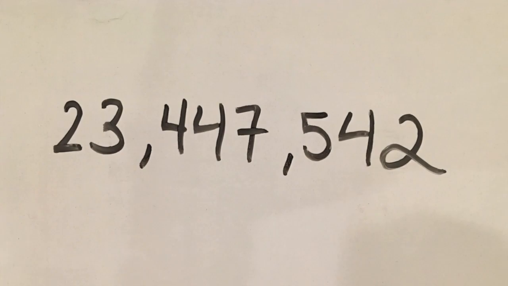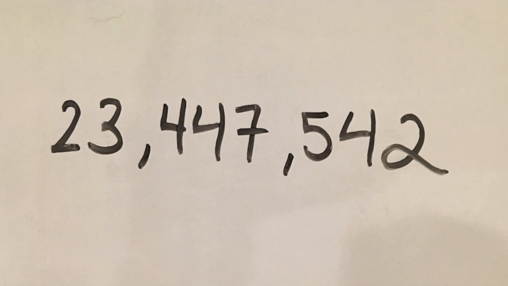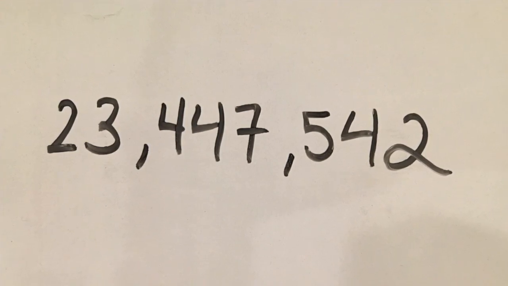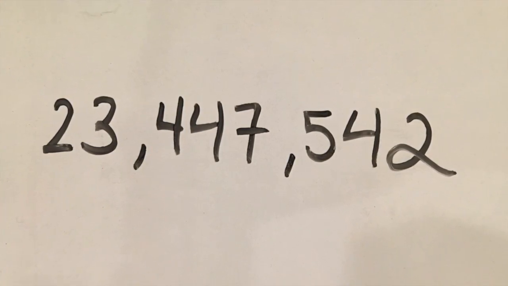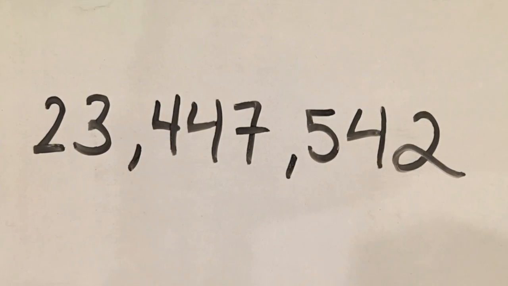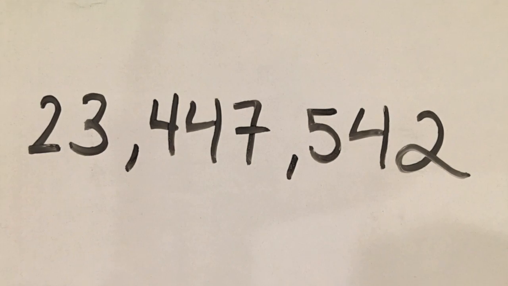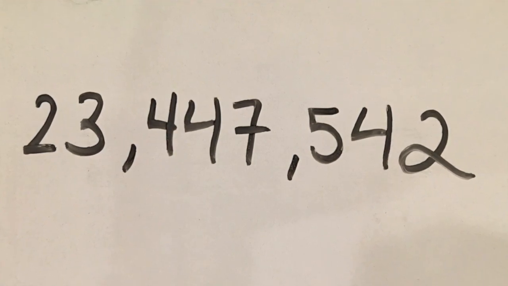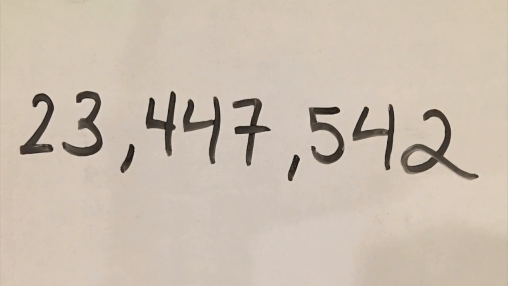So based on the data table we were given, the population of Beijing, China in year 2069 will be 23,447,542 people, rounding down, of course, the 0.01. So this solved the problem using the data table.